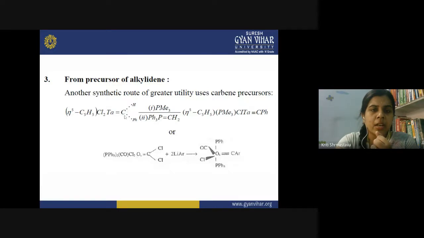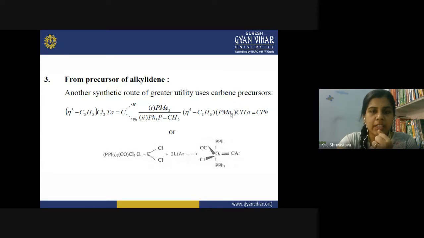Now here the CR2 group, R is H and the other R is Ph. So when we have two R here, one R is H and one group is a phenyl group. When the reaction is performed on such alkylidene complexes, what do you get as a result? You get an alkylidyne complex.